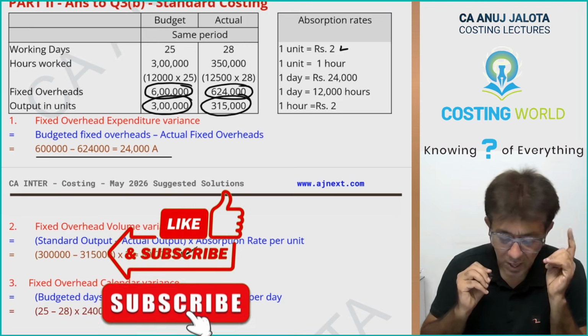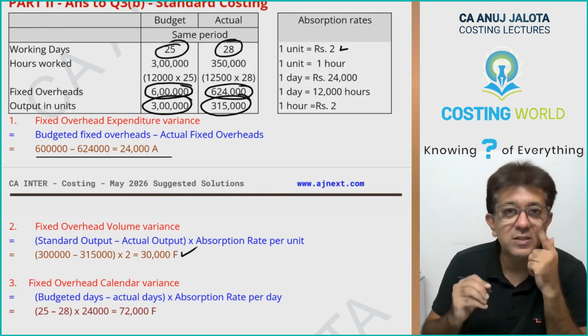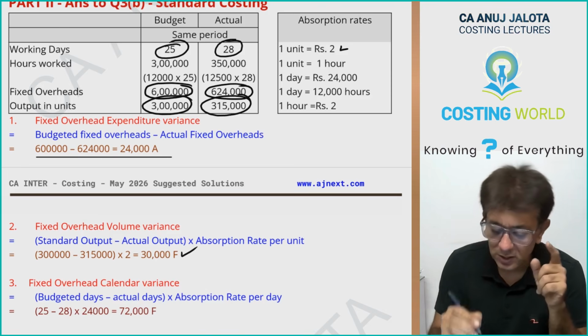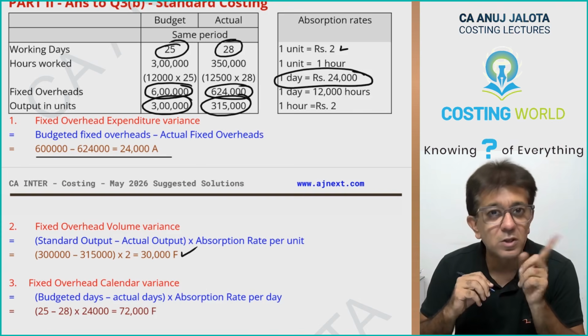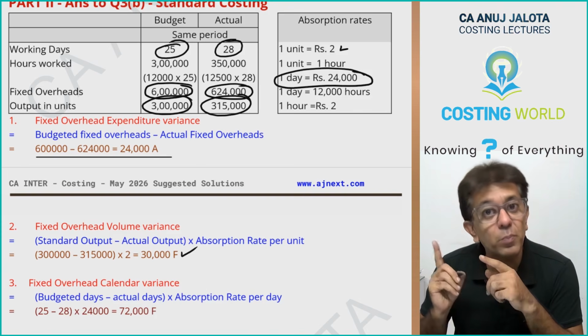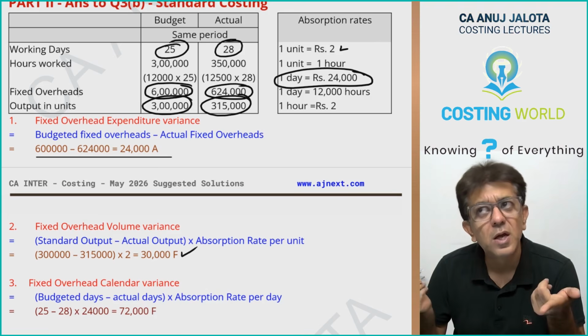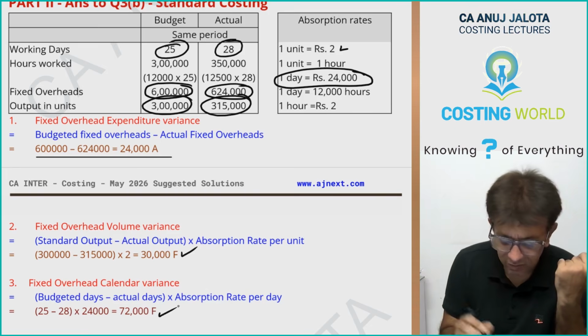Then the third one is calendar variance. The factory should have opened for 25 days. It opened for 28 days. It opened for 3 more days at the rate of rupees 24,000 per day, which is 72,000. But adverse or favorable? If the factory opened for more days, workers came for more hours and produced more units. If they produce more units, fixed overheads per unit will fall, so the variance will become favorable.